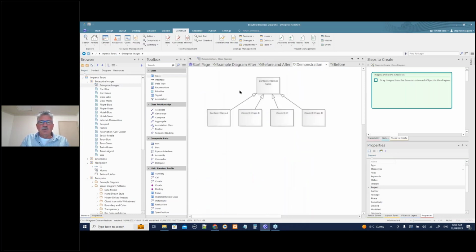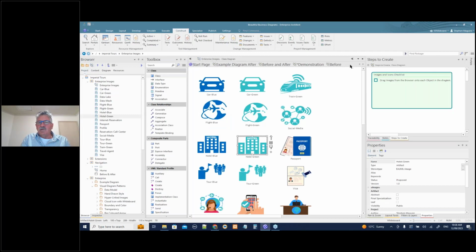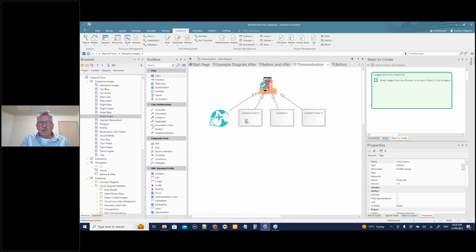All we simply have to do is let's have a look at this internet sales. So let's have a look at our diagram list here. Let's just drag that one onto the thing. Set as alternate image. We're done there. I can do the same thing as this one here. I can say one of these ones here. These ones are reservations for flights. Let's have a look at. I can find flights blue. Let's go green there, and I can drag those on. Right. So it's that simple. So I can do the same with hotels green. Drag that. Whoopsie daisy. Just opened up where I was. Hotel green. Drag that one on.